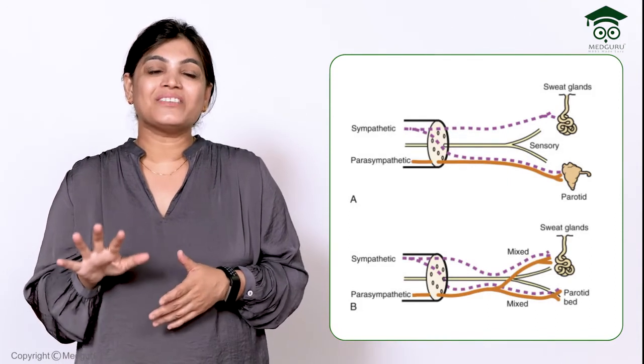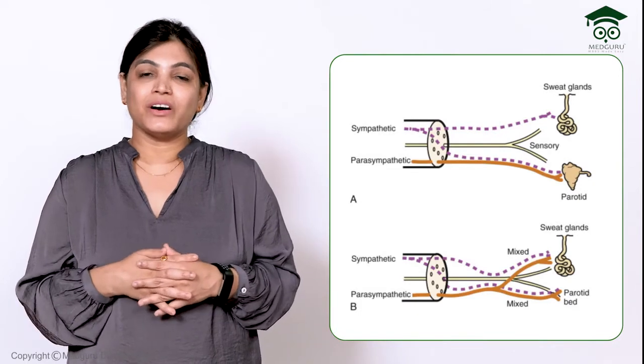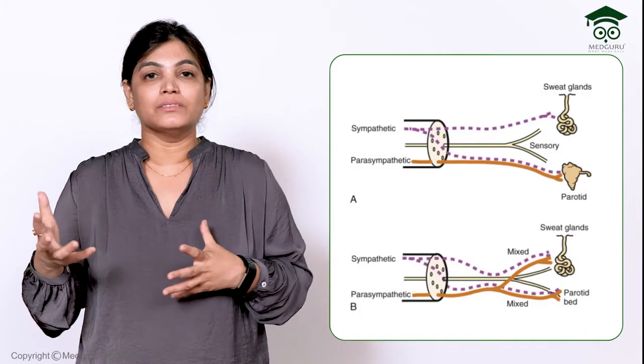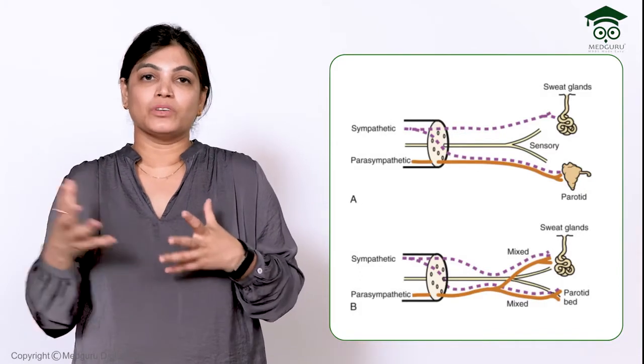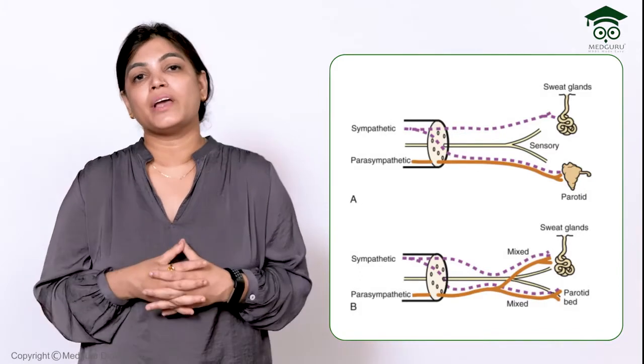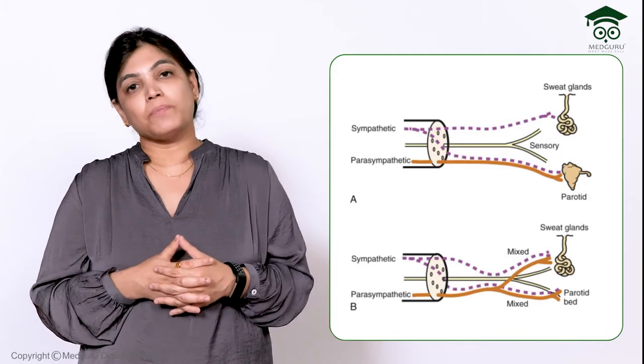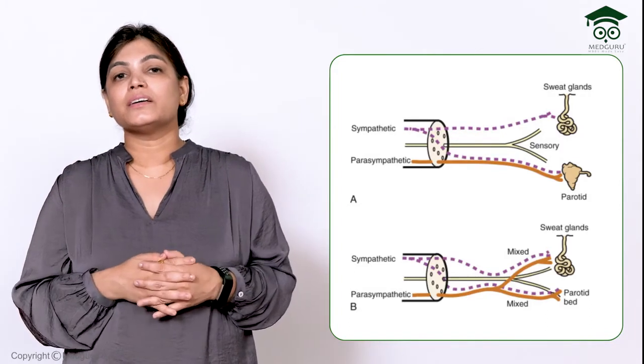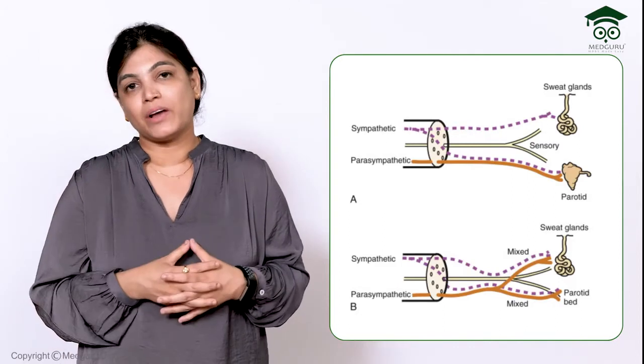The skin over the parotid gland is supplied by the great auricular nerve. And we know that the auriculotemporal nerve is supplying the secretomotor fibers. It is required for secretion. So we have two types of nerve supply to the parotid gland. One is the general sensation and the other is required for the secretion of the parotid gland.